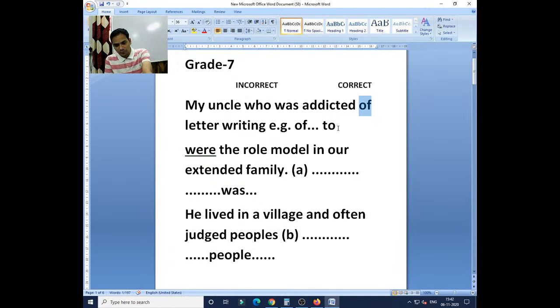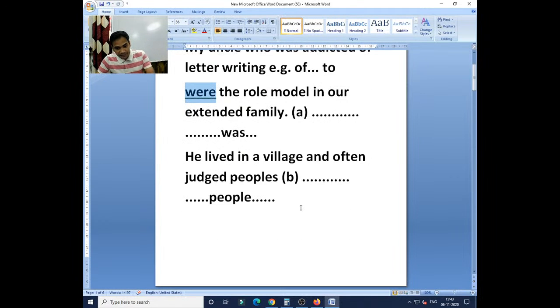Then, "where the role model in our extended family." So my uncle, he was the role model. So where is incorrectly used? "Was" will be the correct one. In our extended family, uncle was the role model because he was addicted to letter writing. It's a very good job. He lived in a village and upon just peoples.